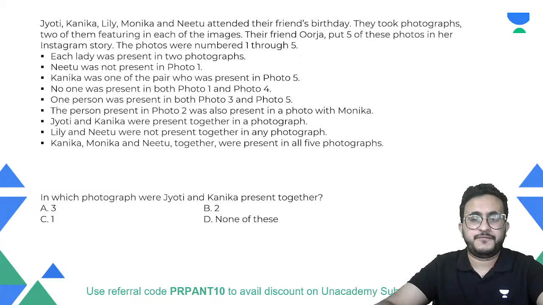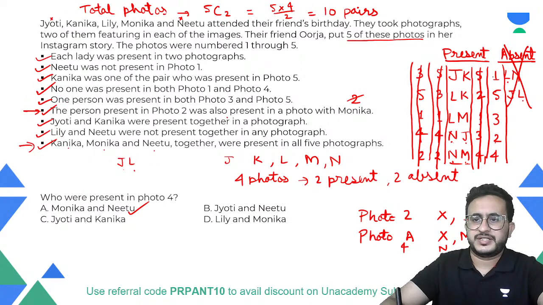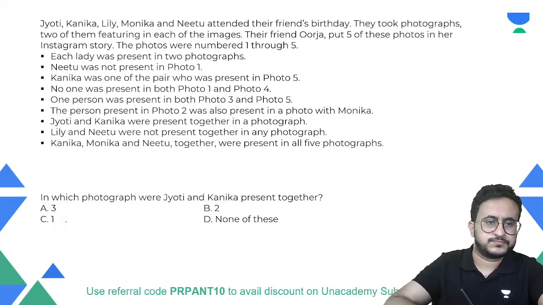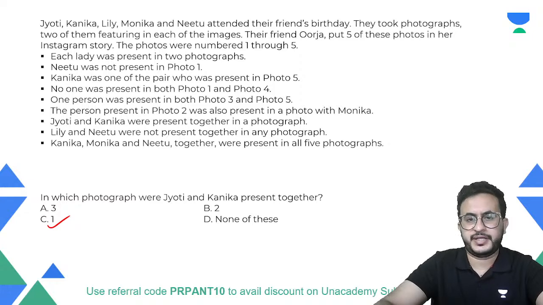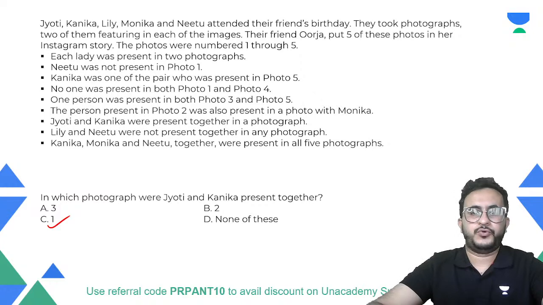In which photograph were Jyoti and Kanika present together? Jyoti and Kanika are present in which photograph? So Jyoti and Kanika were present in photograph number 1. Now that was a tricky question, right? And I told you how to approach this, right?